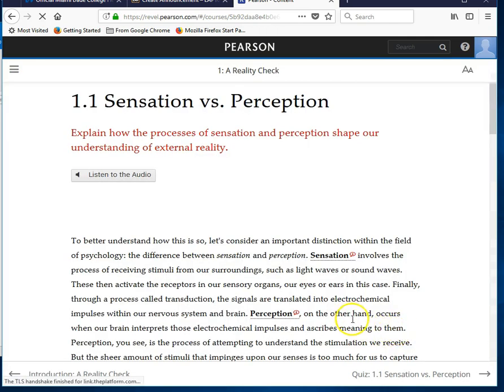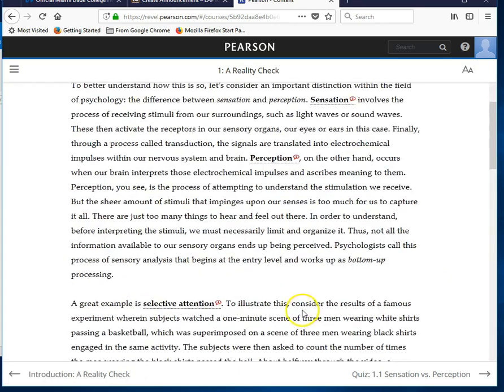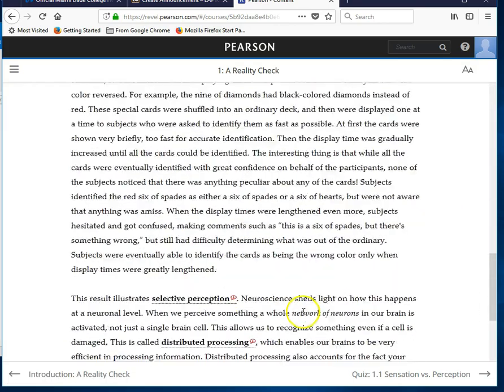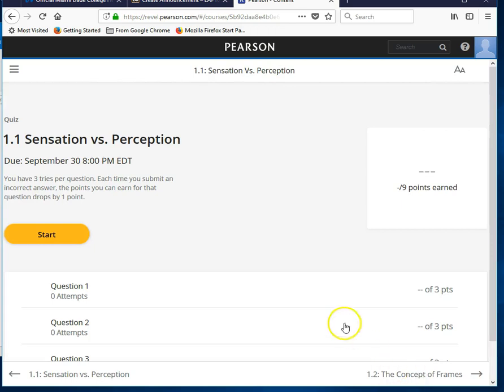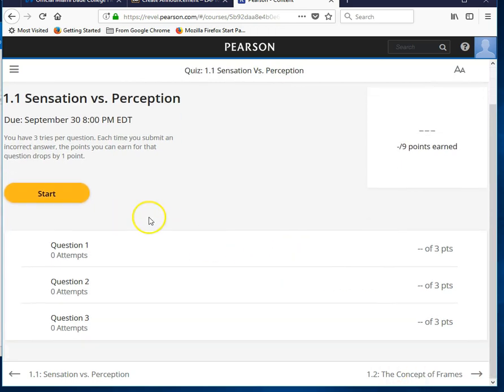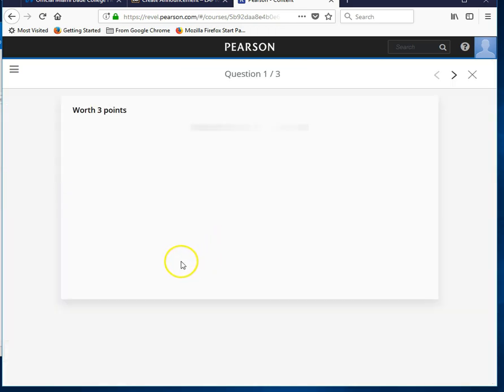I have the chapter, I can listen, I can read, I can watch the video, and then I get to the end of that section, and then I see here where it says Quiz 1.1, Sensation versus Perception. I can take the quiz. There are 3 questions. I'm going to click on Start.